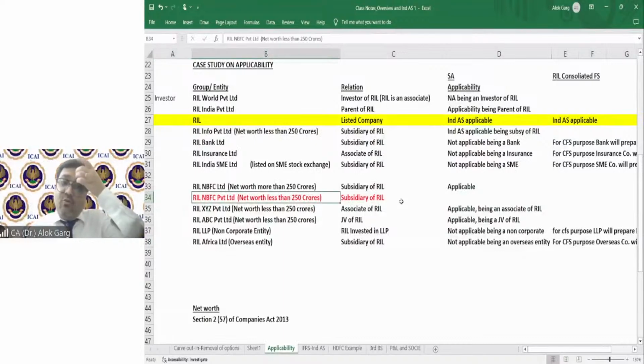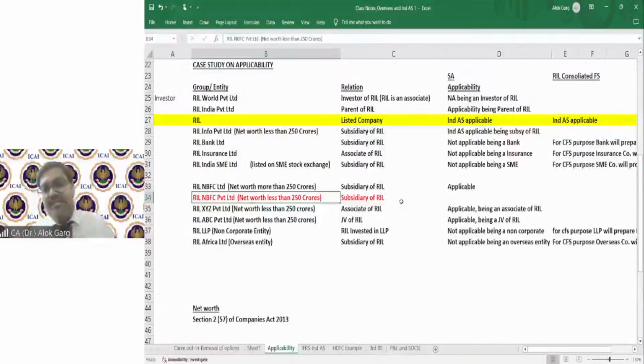So friends, going by the independent criteria, if I look independently, will IND AS apply to this entity? The answer is no. Why? Neither is it a listed company, nor is the net worth of this company more than 250 crores. So going by the independent criteria, IND AS is not applicable.